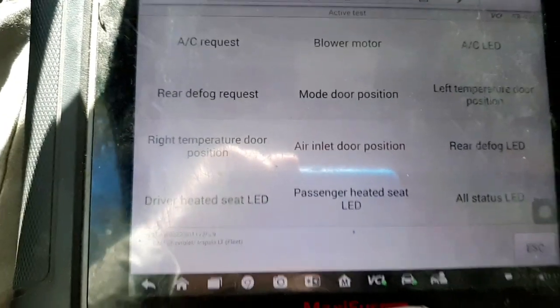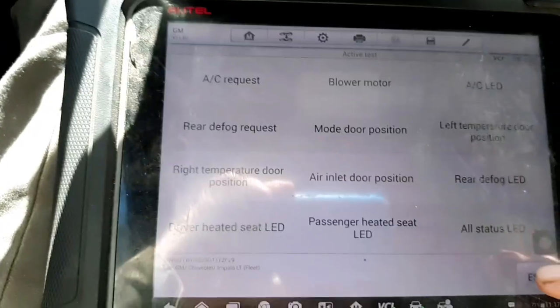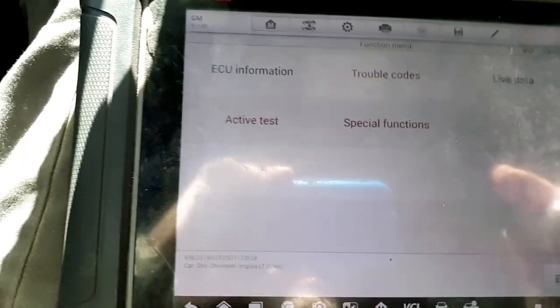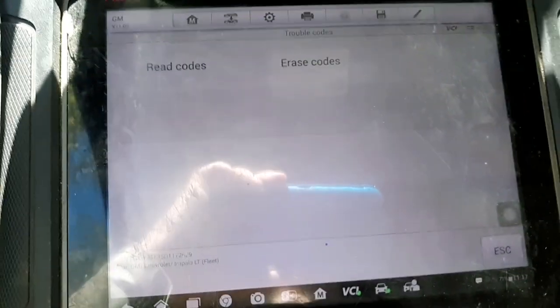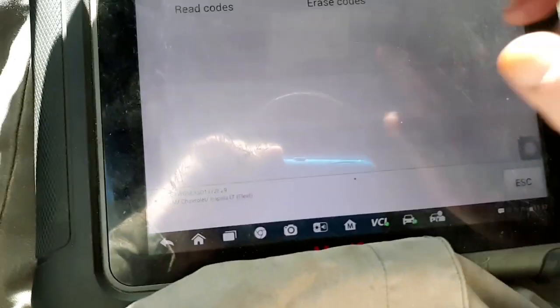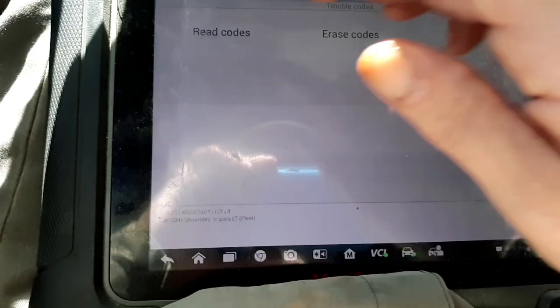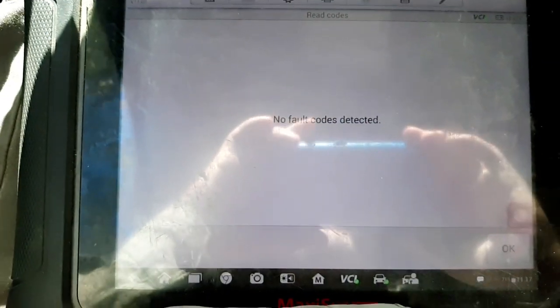And the HVAC module should have set a code, because it should have sensed that that circuit is open. Let's see. No fault codes detected.